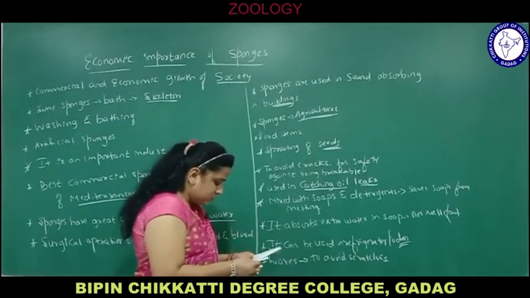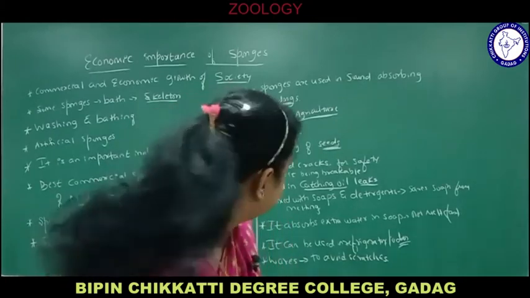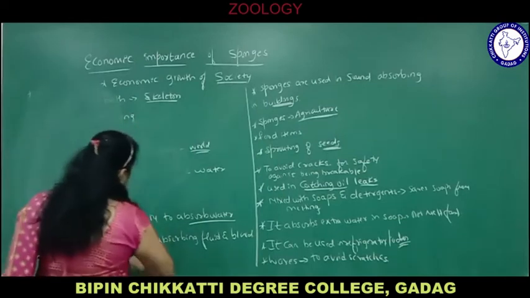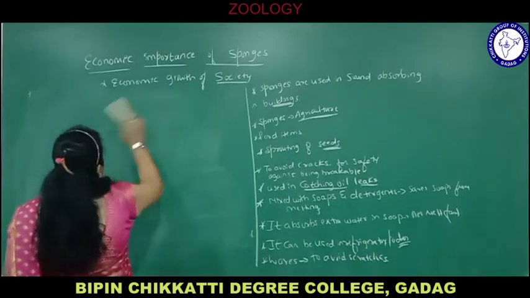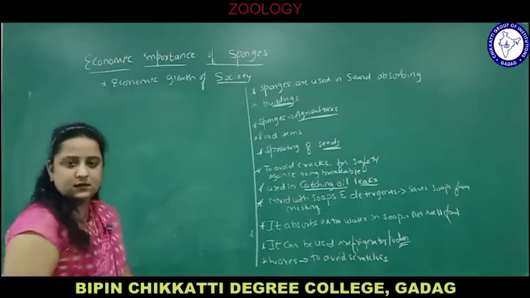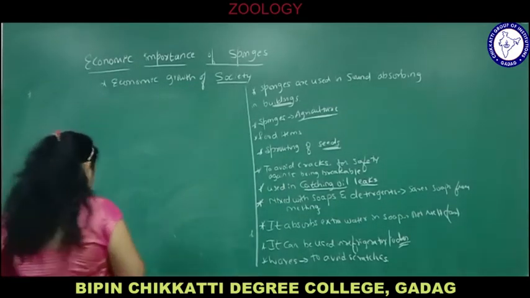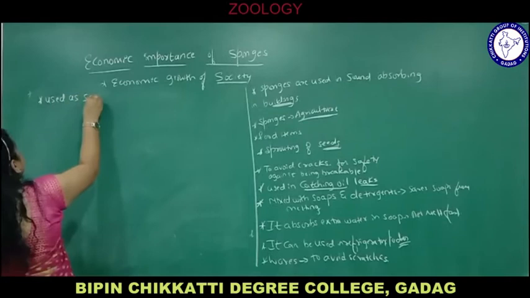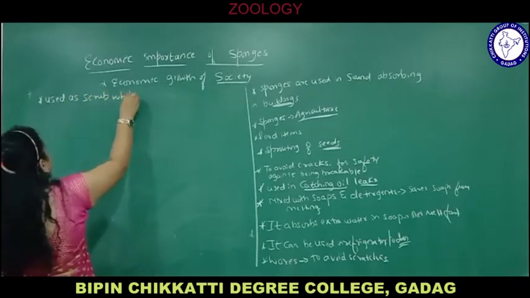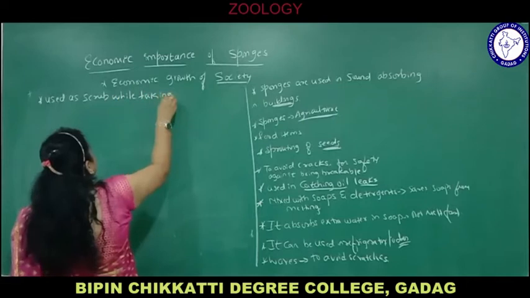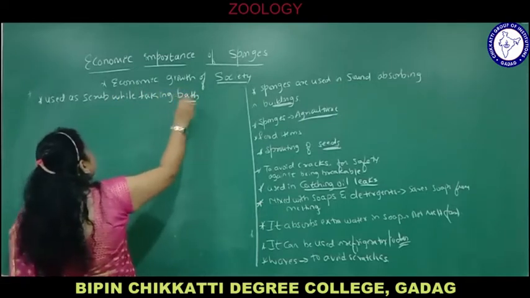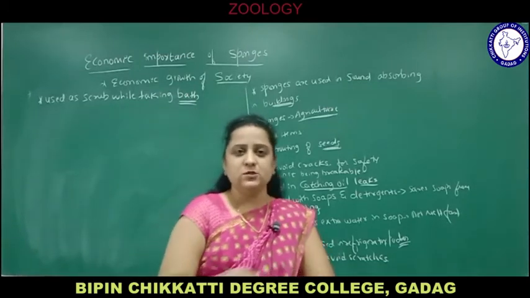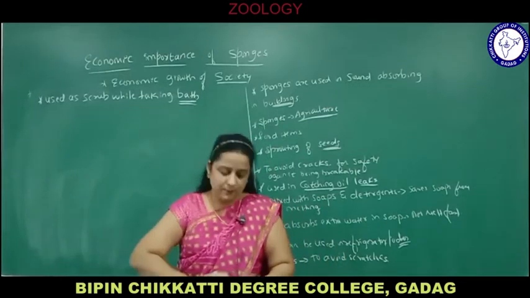Next, coming to, it is also used as a scrub while taking a bath. You know why it is used in bathing, washing? Because of its hard skeleton of spicules, or hard calcium carbonate skeleton. It is used for scrubbing the body while bathing.